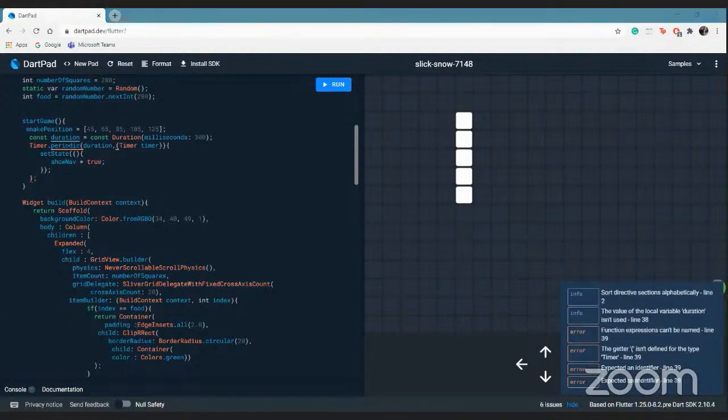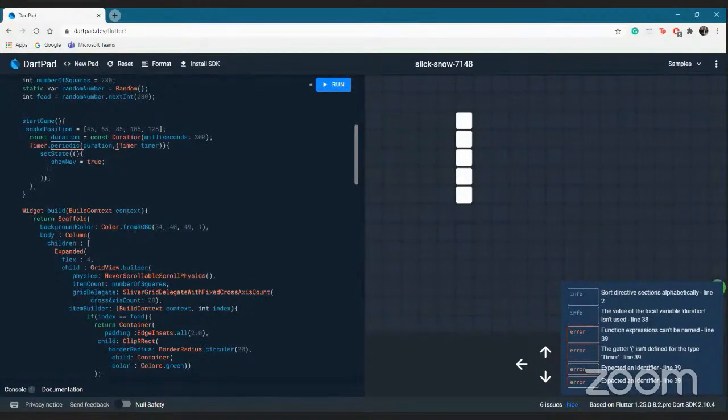Similarly, once the show nav is true, what else we want to do is have a function that will update my snake after each millisecond, either by the direction or by whether the food is consumed or not.